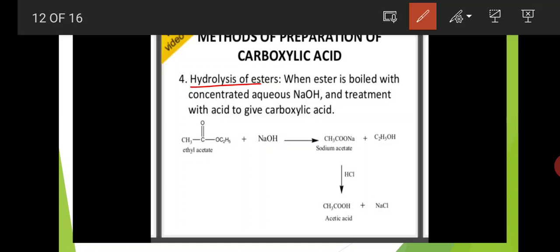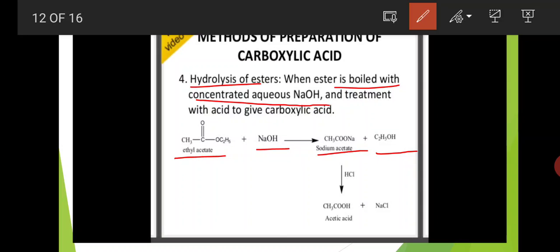Okay, here first, the ester is boiled with the concentrated aqueous NaOH solution. Then it is converted to carboxylic acid. Here the ester is ethyl acetate, CH3COOC2H5. This ethyl acetate is boiled with aqueous sodium hydroxide solution, and the ester is converted to sodium acetate, the sodium salt, plus C2H5OH, ethyl alcohol.